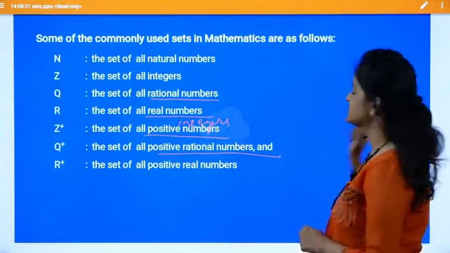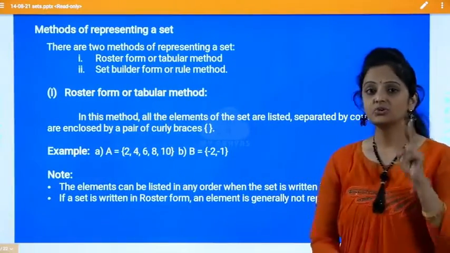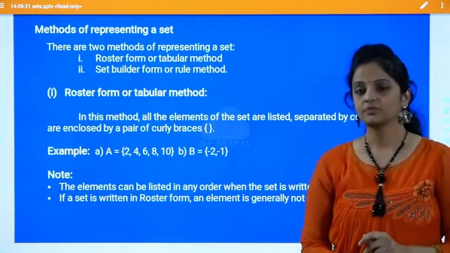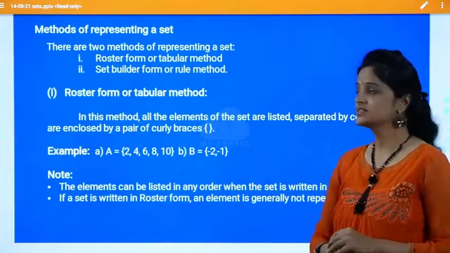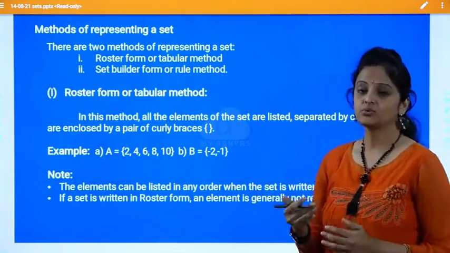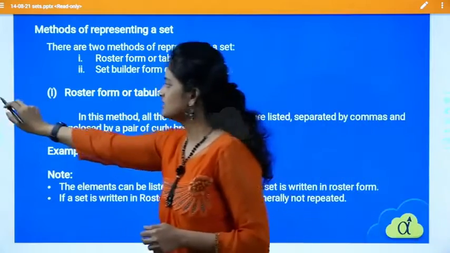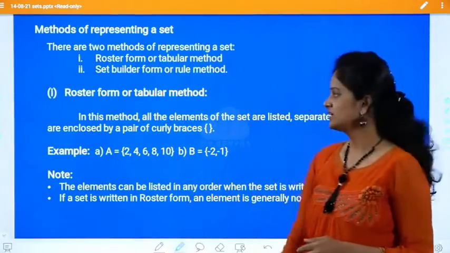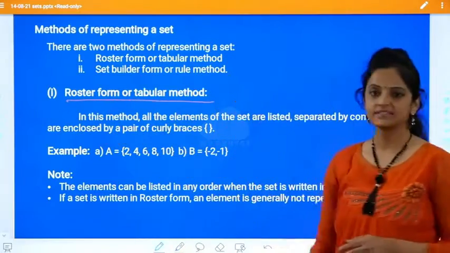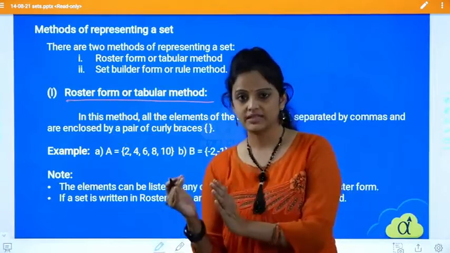Now let's see how the sets are represented. How many types we have. So there are two methods to represent a set. One is the roster form or the tabular form. The other one is the rule method, set builder method or rule method. Okay. So what are these methods? One by one I'll tell you now. First one is roster form or tabular method. See, the name itself is like this, tabular method.